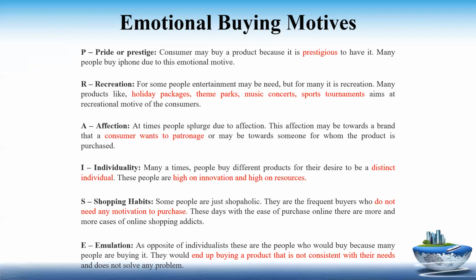Then recreation is all about entertainment. Here some people like to go for holiday packages, entertainment parks, musical concerts, sports tournaments. So these aim at the recreational motive of consumers. Now, affection. At times, people want to show their affection to their near and dear ones. So here, the consumer buys something for someone for whom the product is purchased, to show some kind of affection.